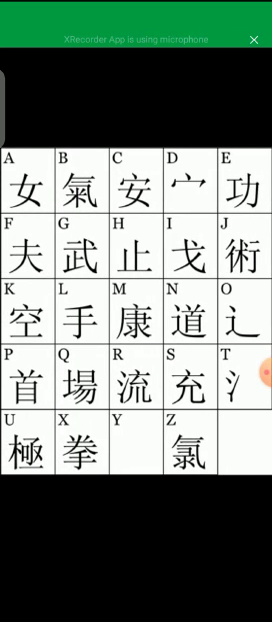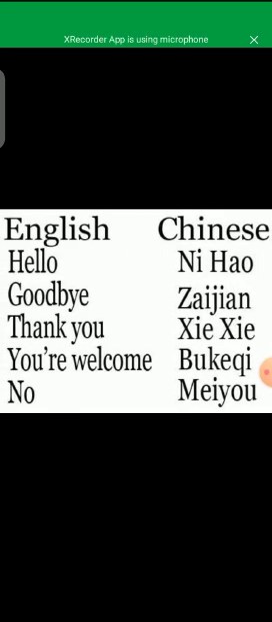The official language is called Chinese, and this is the inscription of the Chinese language with the capital letters of the English alphabet. These are some other Chinese language words: hello, goodbye, thank you, you are welcome. Hello means ni hao, goodbye is zai jian, thank you is xie xie, you are welcome is bu ke qi. Some other Chinese words in your book: ni hao means hello, zai jian means goodbye in English, and xie xie means thank you.